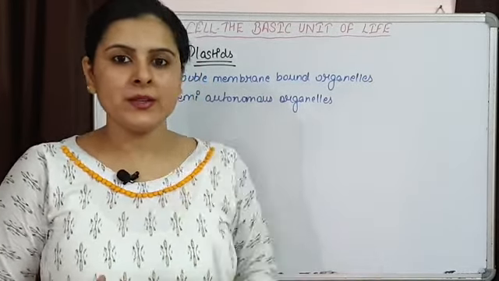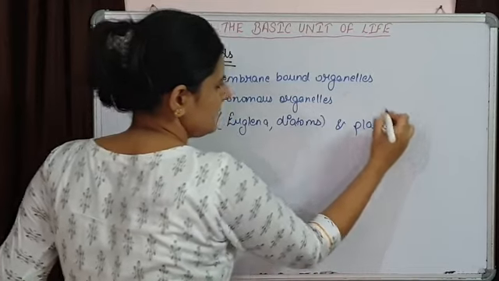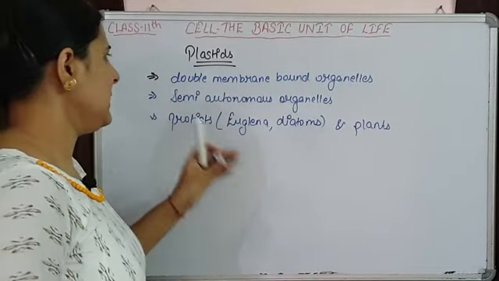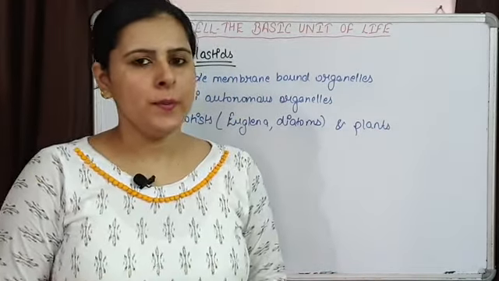Rest of the organisms, animals and remaining organisms, are not going to have plastids. So, present in protists like Euglena, diatoms and plants. These organisms are going to have plastids.